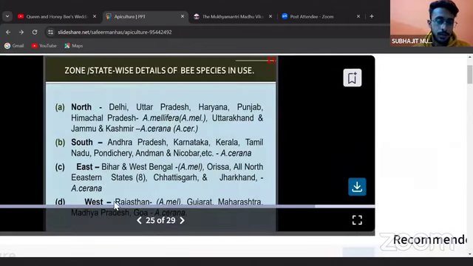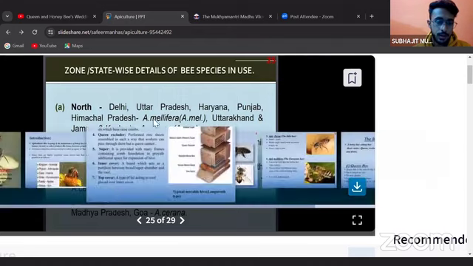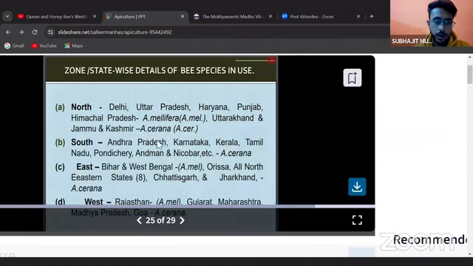So these are the states in which it has been profoundly found. North, Delhi; South, Andhra Pradesh; East, Bihar and West Bengal; West. And I'm from West Bengal. I know the whole scenario of cultivation of apiary or cultivation of honey. It's not that good, but overall it is very significant compared to the other states.